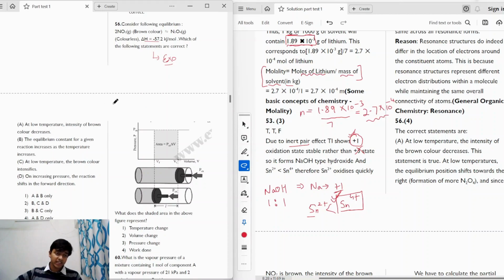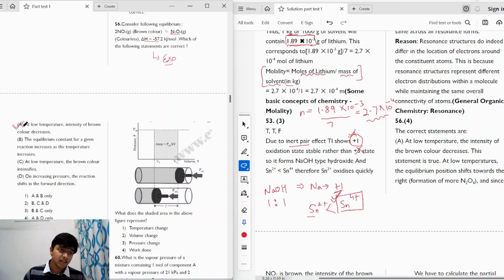Statement A says at low temperature the intensity of the brown color decreases. We know that we have an exothermic reaction. So at low temperature, what will happen? At low temperature, the intensity of brown color will decrease, which suggests that the reaction will move towards the product, the right hand side, which is absolutely correct because in an exothermic reaction, if temperature is lowered, the reaction will move forward. So N2O4 is formed more, which means that the brown color will decrease in intensity. So statement A is true, right?